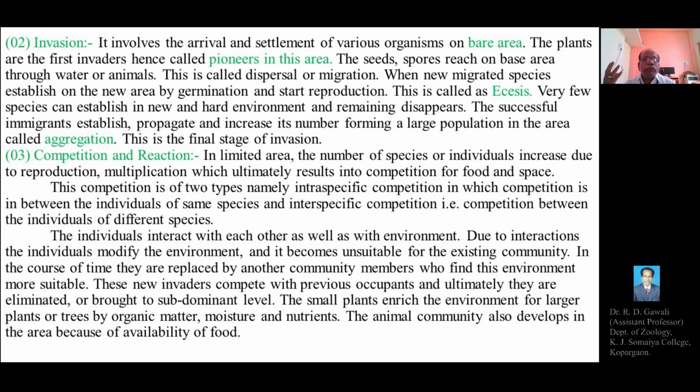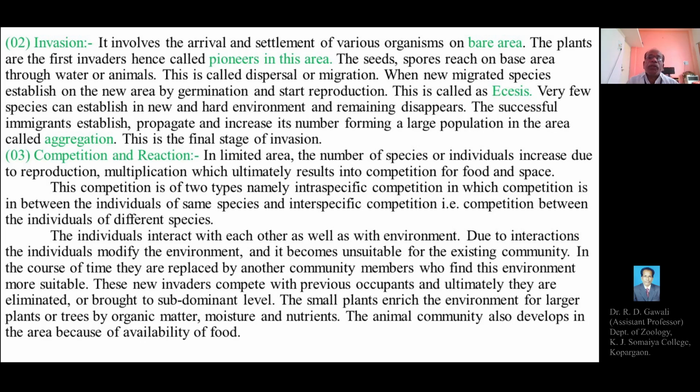In the course of time, they are replaced by other community members who find this environment more suitable. So during the process of ecological succession,